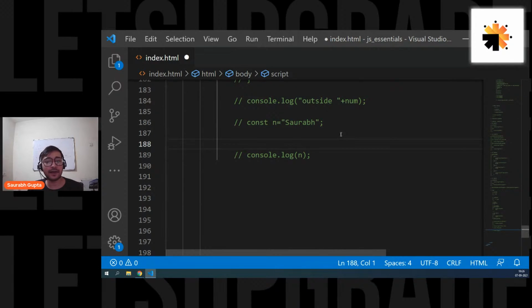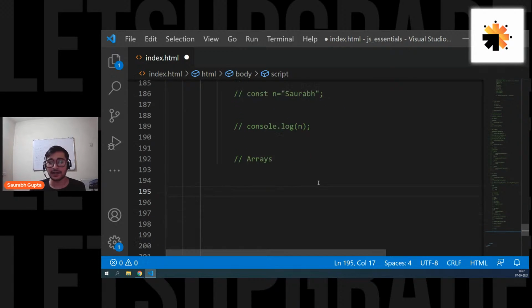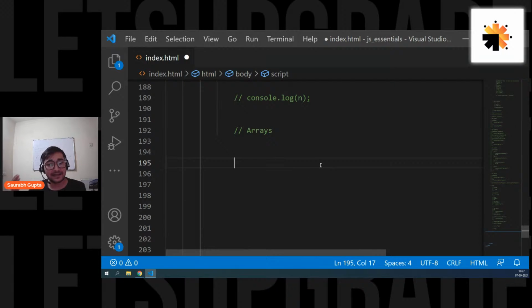Guys, can we move ahead and see today's last topic, that is arrays? It is one of the simplest topics. I know that a lot of people find it tough, but don't worry. We'll again make it simple. Okay. So now, guys, let's move ahead and talk about the next thing, that is arrays. Again, one of the most important things in JavaScript, and one of the most important things to learn in any programming language. Okay, so let's go and let's start. And again, just like we always do, let's first try to understand what exactly is an array.